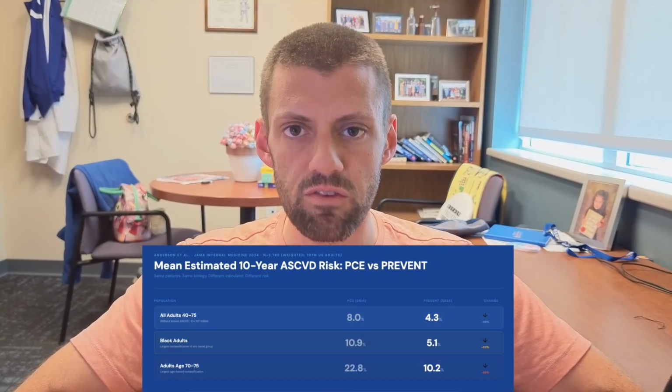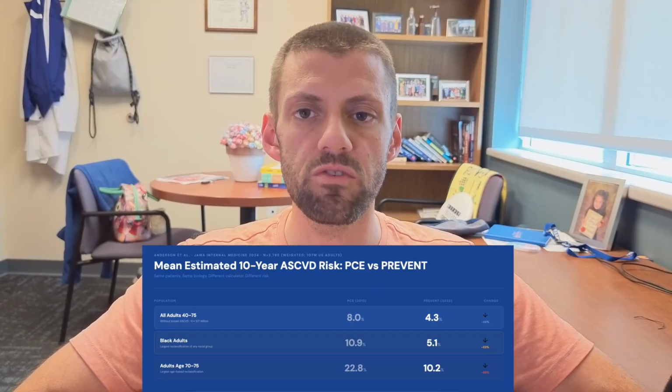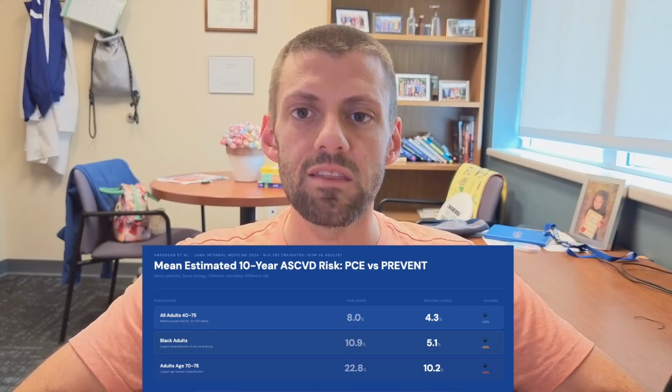The population mean for 10-year ASCVD risk was 8% using PCE, but using PREVENT, it dropped to 4.3%, nearly cut in half at a national level. The largest drops were in Black adults from 10.9 to 5.1%, and in adults aged 70 to 75 from 22.8% down to 10.2%. That is a dramatic reclassification in 2 groups.